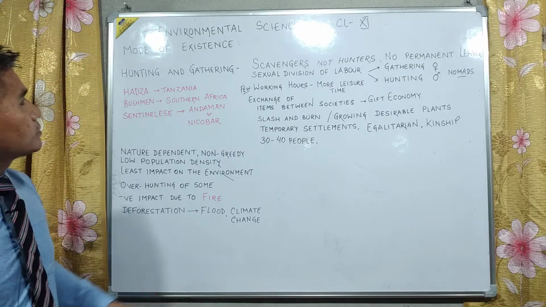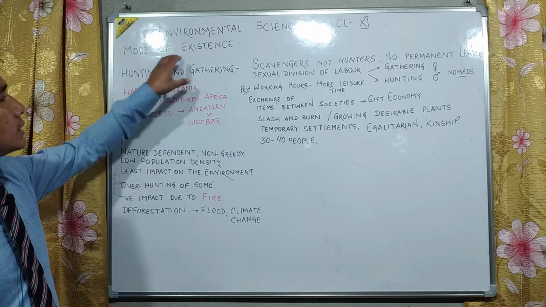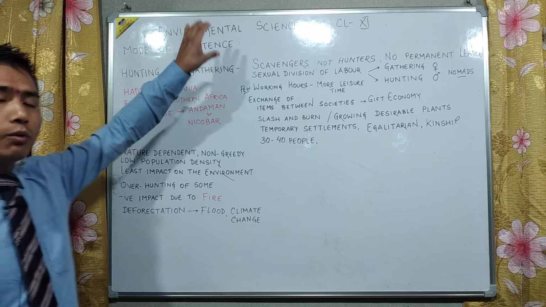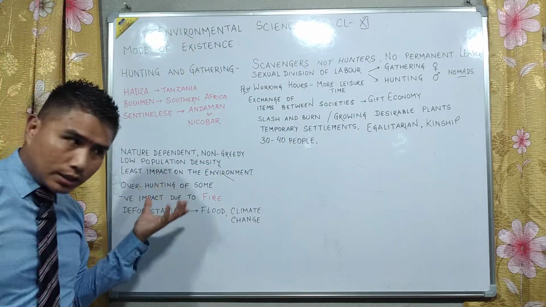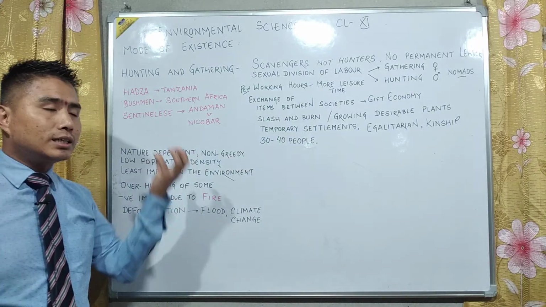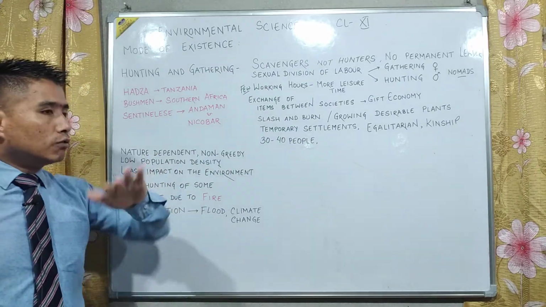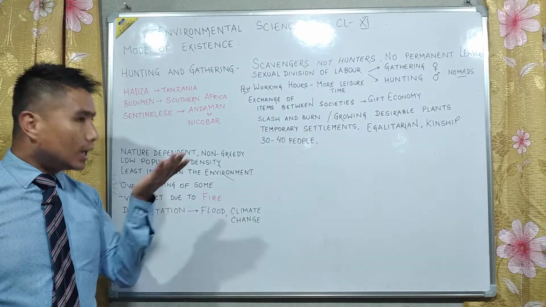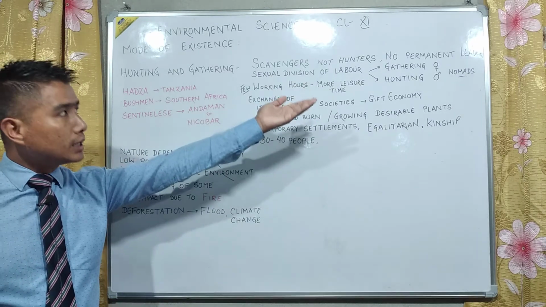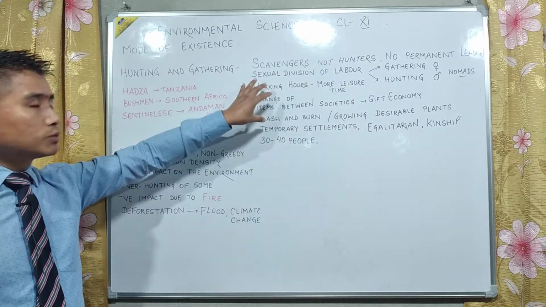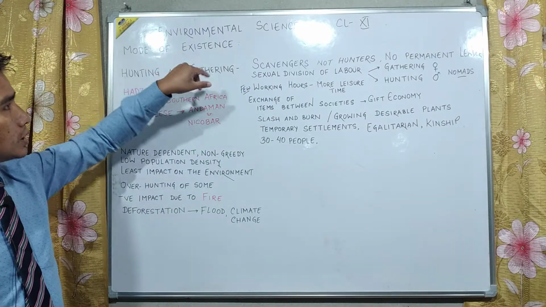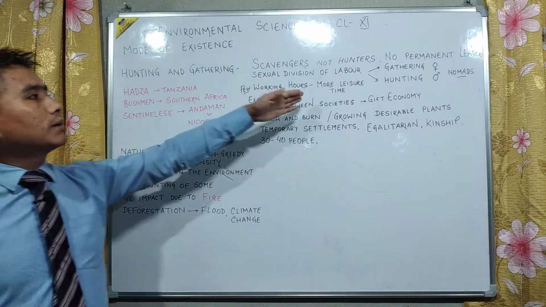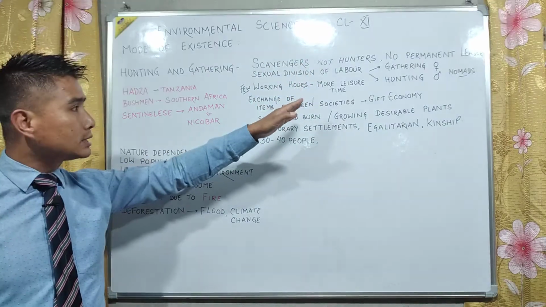So in short, when we talk about hunting and gathering society, they all were scavengers, they all were nomadic. They used to move from one place to another, and their demands were very less. They were not that greedy. Their impact on the environment was very less. Women and men used to share the same level in the society. There wasn't a particular leader. A few hours were used as working hours for collecting the hunt or the kill. The rest of the time was leisure time.